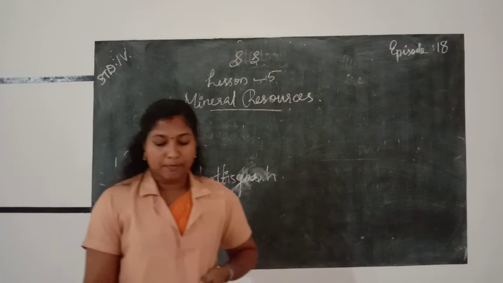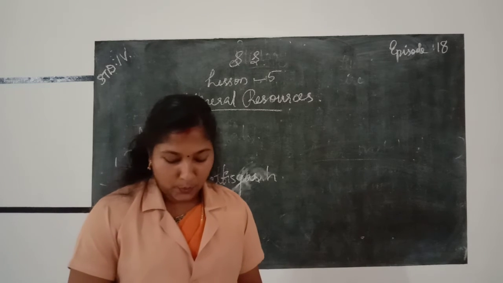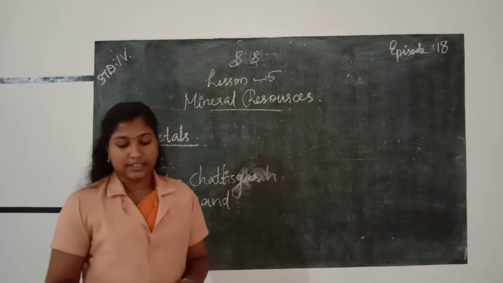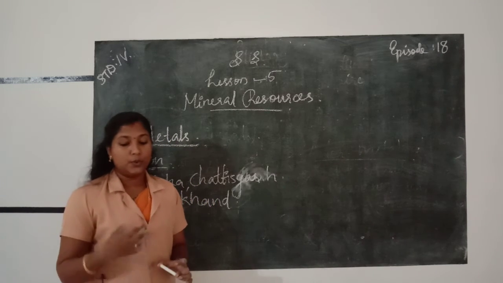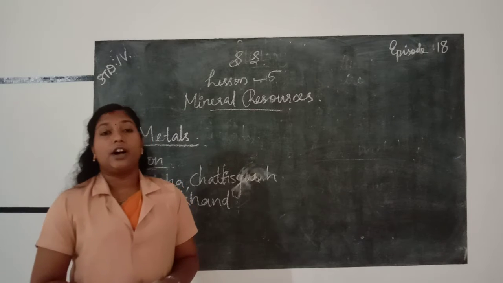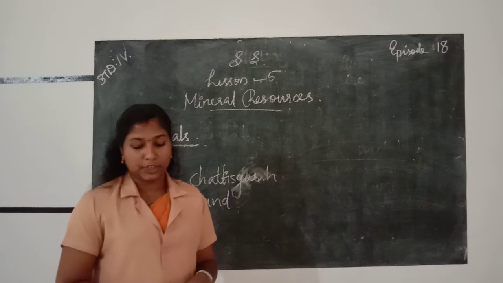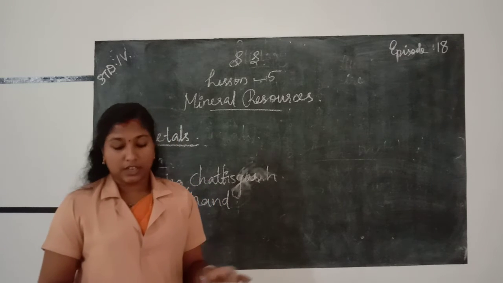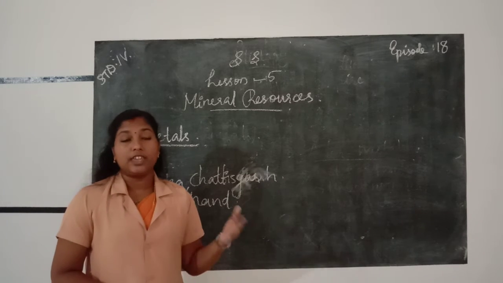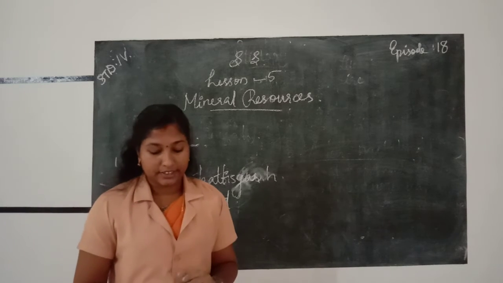There are huge iron and steel producing plants in Jamshedpur, Rourkela, Bhilai, Durgapur and Bokaro. In these places we can find large or huge plants of iron and steel.